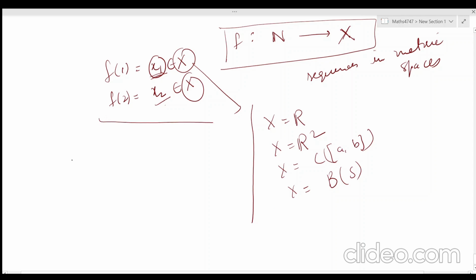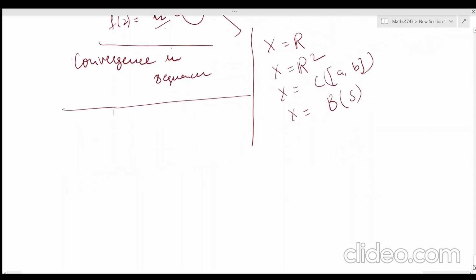Now there is the term convergence in sequences. How does a sequence converge to a point, converge to a limit? For this, I'm going to discuss convergence in real sequences first.